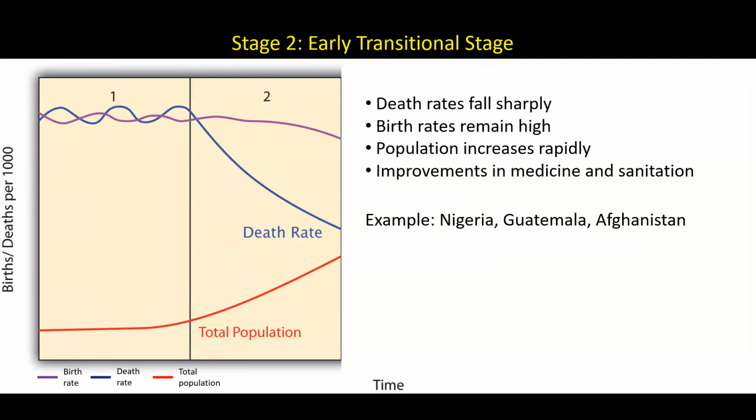The second stage, called the early transitional stage, sees death rates falling sharply because the country is seeing improved medical care and sanitation. Birth rates, for now, remain relatively high. Because of the high birth rates and low death rates, population begins to grow rapidly in this stage. Examples of countries in this stage include Nigeria, Guatemala, and Afghanistan.